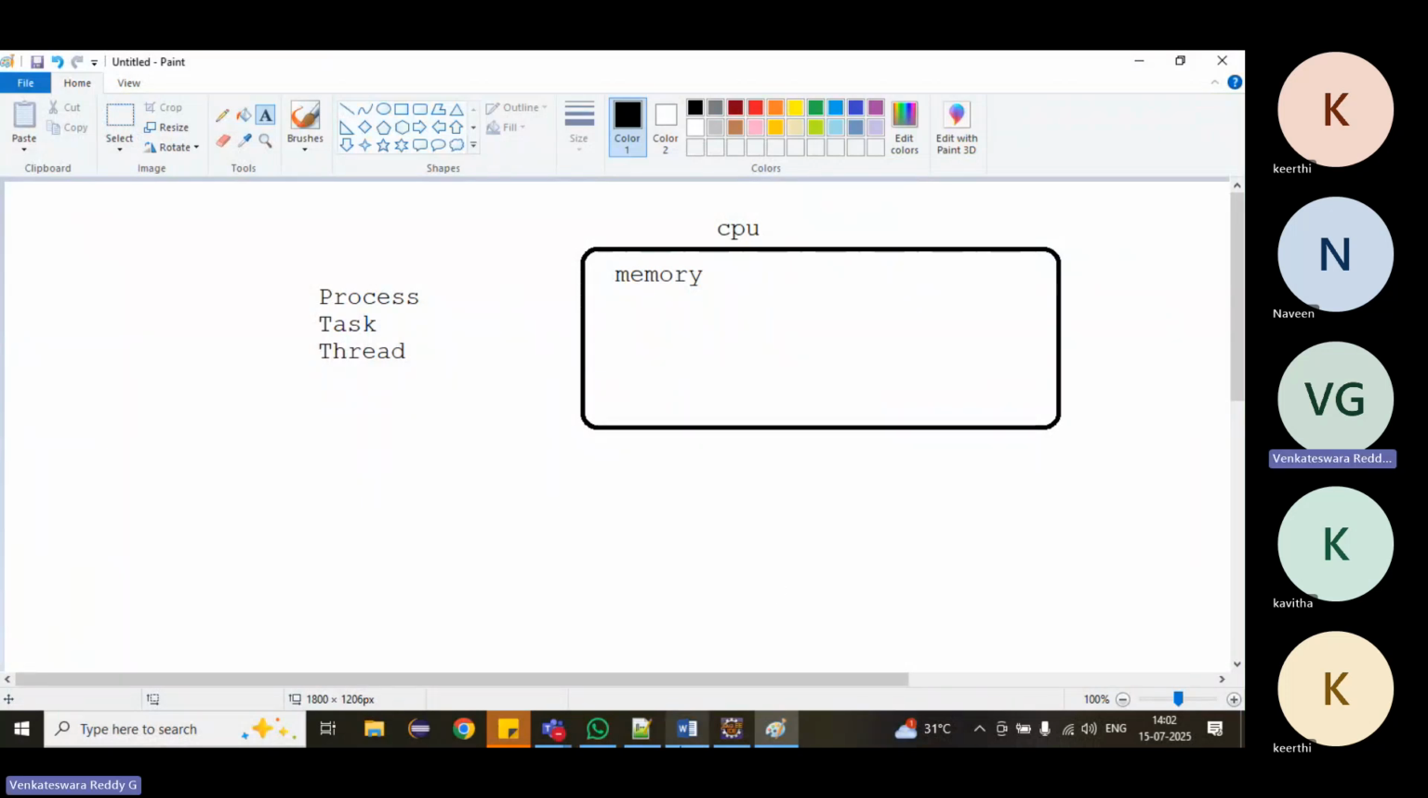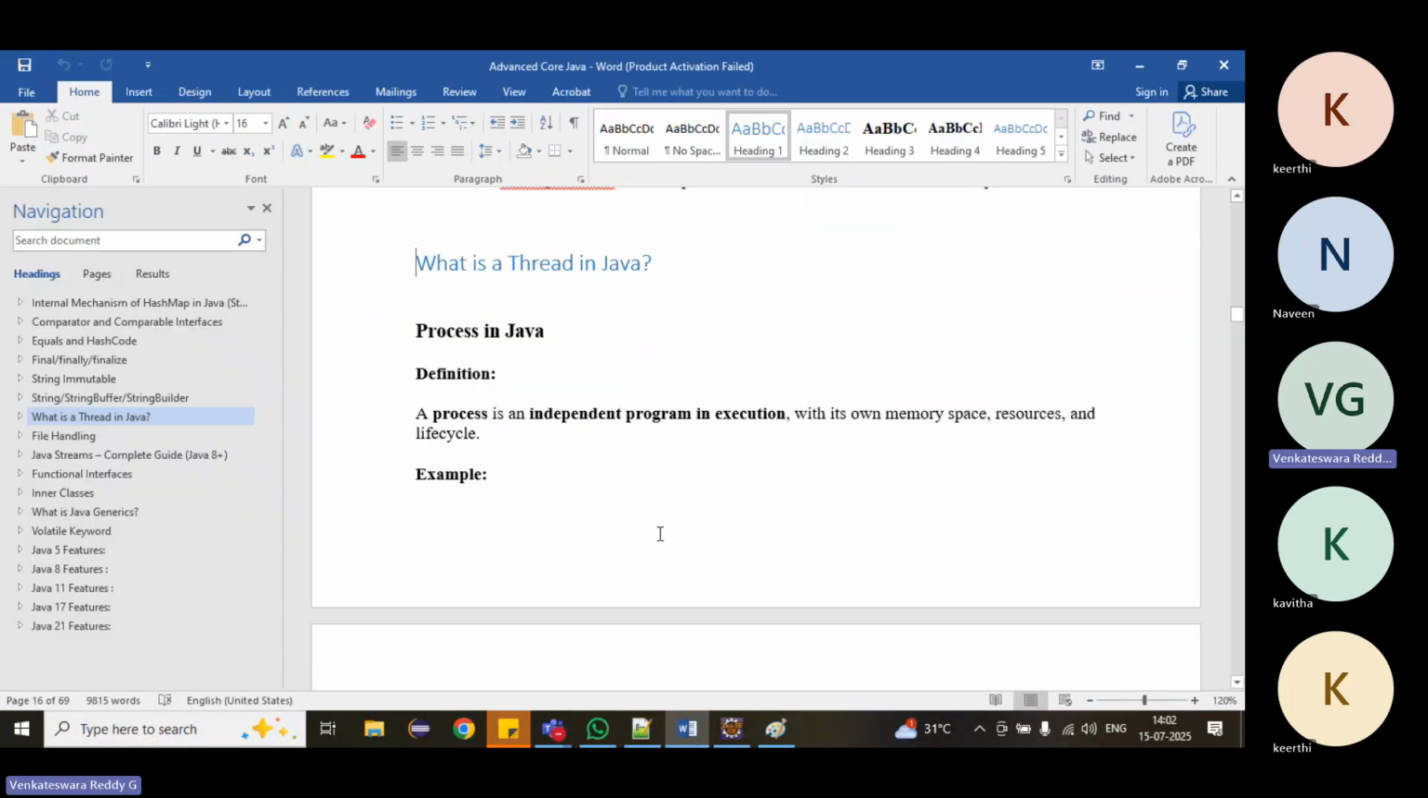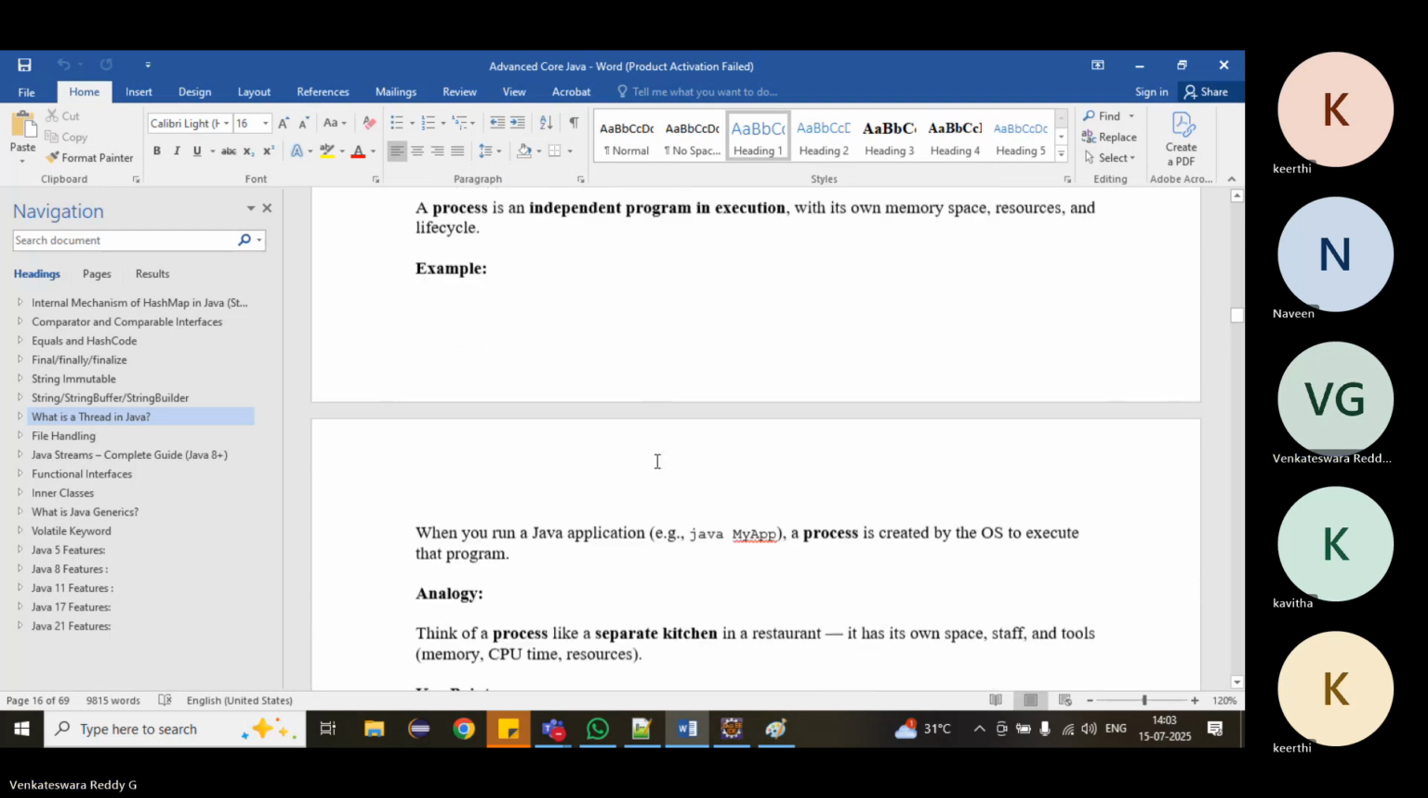A process is like an independent program execution. It has its own space, resources, and life cycle. Whenever we open any program, it will start a process. Suppose when you run a Java application, a process is created by the OS.